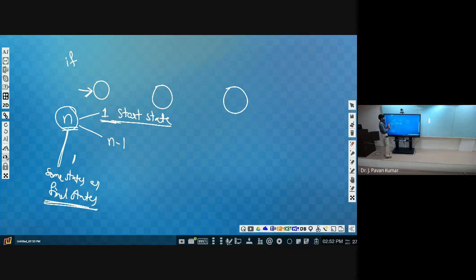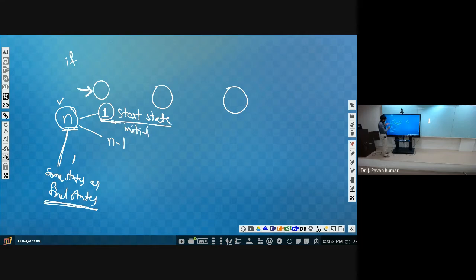See, we will be having states. What is meant by state? That you will come to know by seeing one example. As of now, you remember that these circles are states, and we are assuming that n states are there. Out of those n states, we will be having exactly one initial state. How we can differentiate that state from other states is by using this arrow. This is about the initial state or starting state.